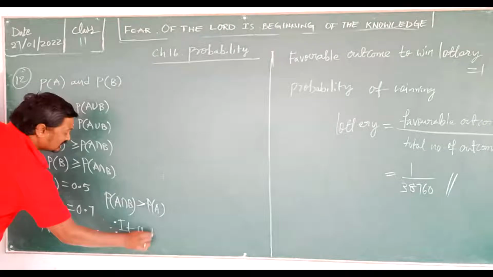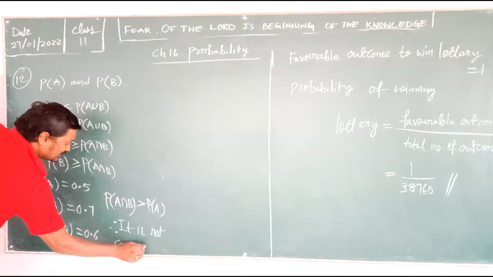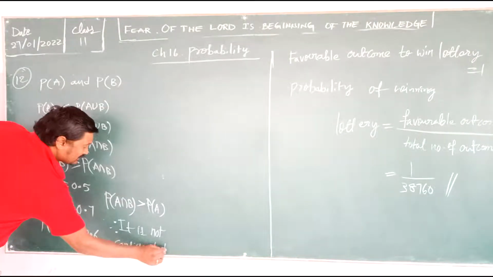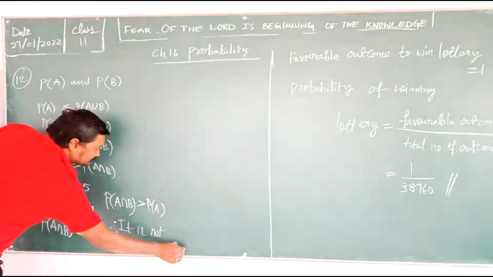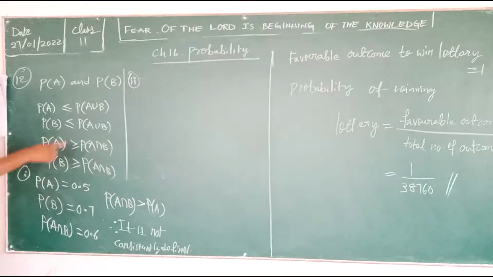So it is just whether it satisfies this condition or not. If it is not satisfied, it is not consistently defined. If it is satisfied, you can say consistently defined.